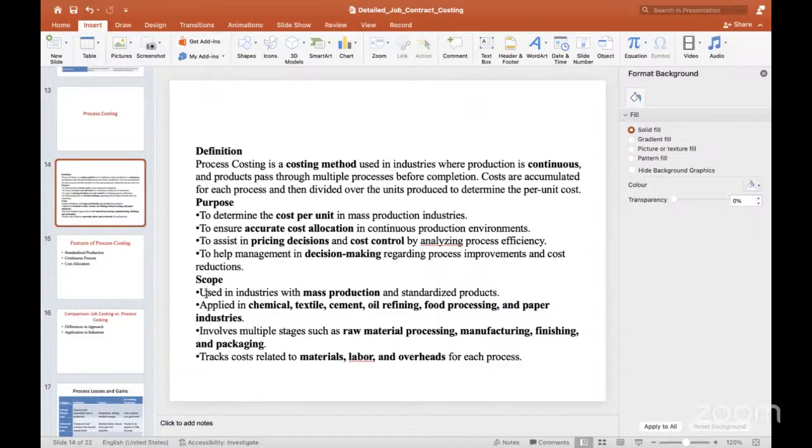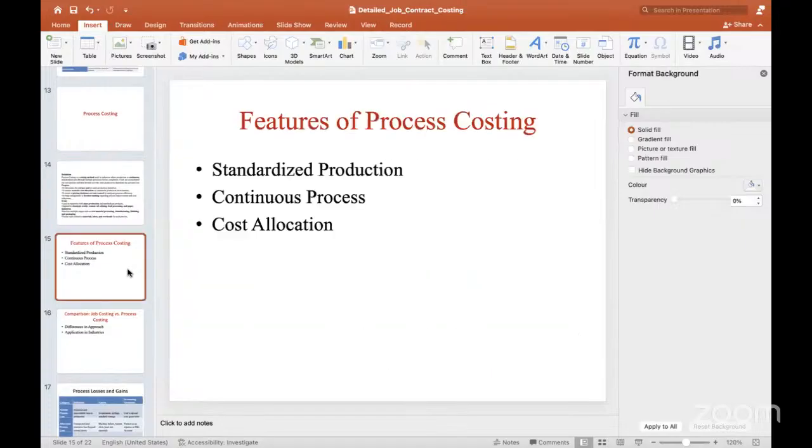Scope of process costing. Generally, process costing is used in mass production and standardized products. It is applied in the chemical industry, textile industry, cement industry, oil refining, food processing, and paper industry. So these are all the situations we are going to observe. It involves multiple stages such as raw material processing, manufacturing, finishing and packaging. So we track the cost relating to material, labor, and overheads for each process individually, and stage wise we are able to know that cost.